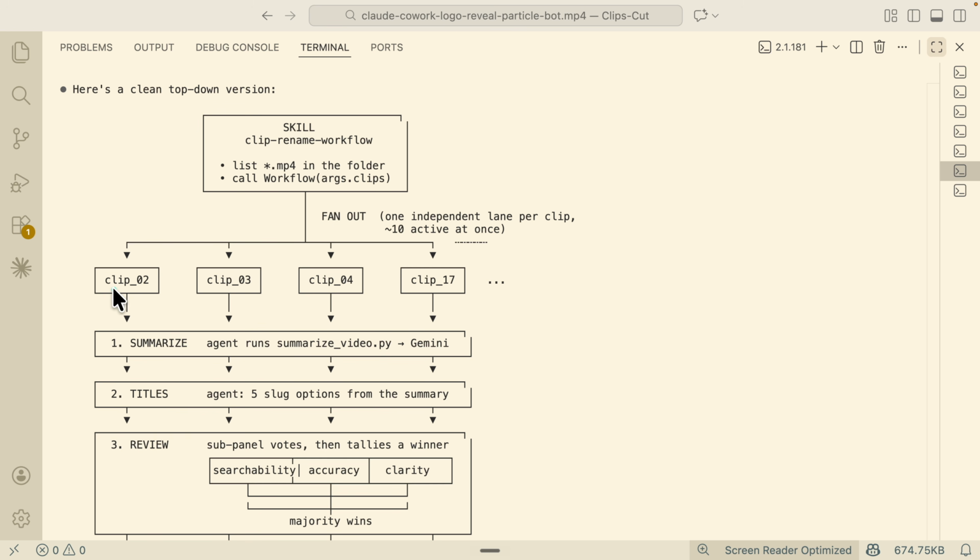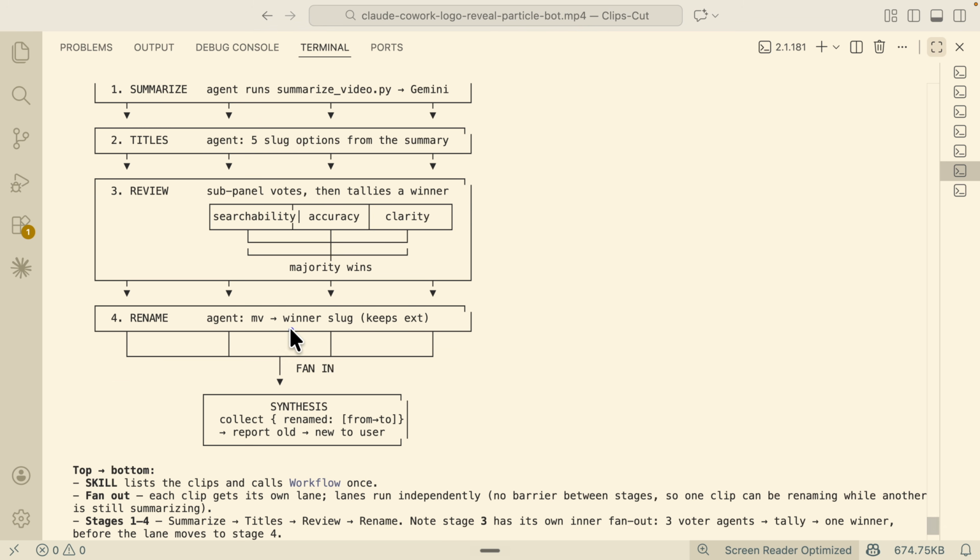For each sub agent, it's going to take a clip and summarize it, using that skill to summarize the video with Gemini. Then it's going to give 5 options for the title on how we should name it. Then we have another sub agent to review the summary and the title options it gives, and vote for the winner on what we should name the file. Then it's going to rename that file and synthesize everything.